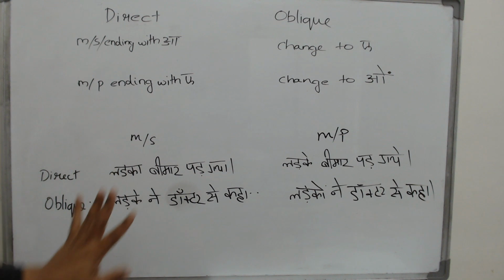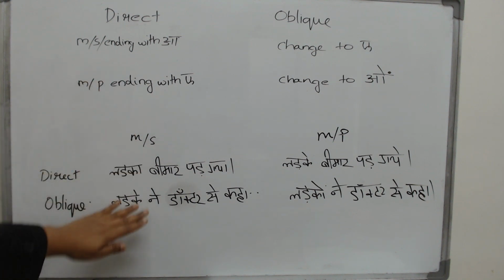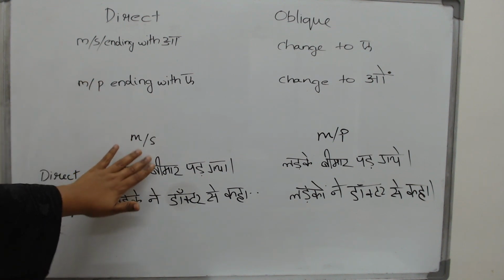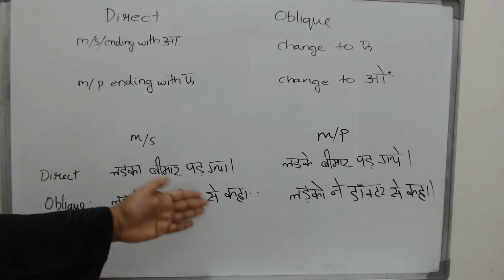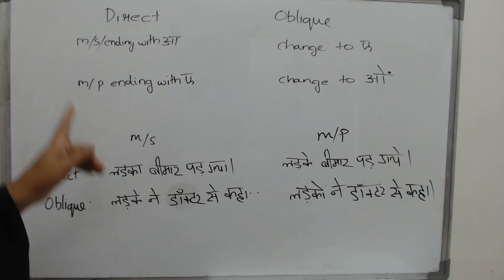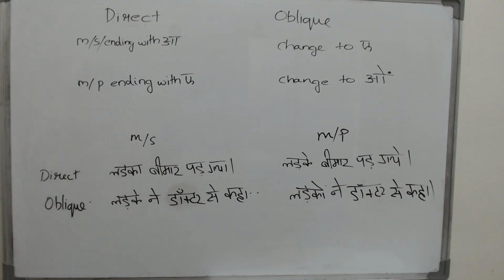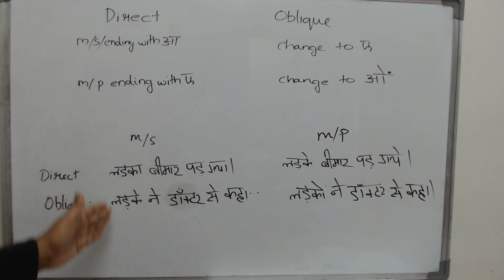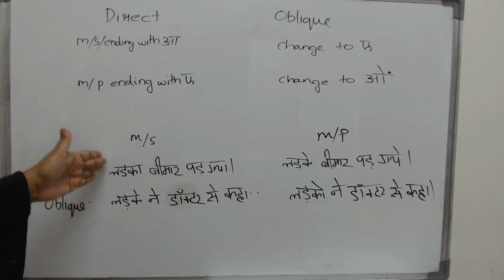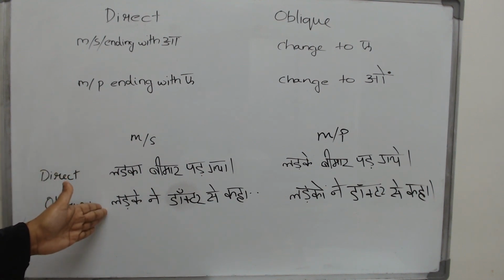Ladka bimar pad gaya, the boy fell ill. There is just one boy here, it is just male singular. So one boy fell ill. लड़का बीमार पड़ गया, and लड़के ने डॉक्टर से कहा, the same boy, the same one boy. So he went to the doctor and said something. You see the difference here, the same boy, but here it is ladka, here it is ladke.